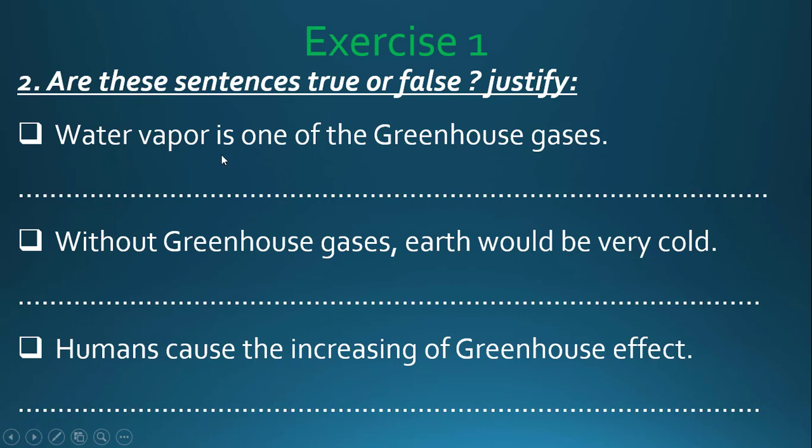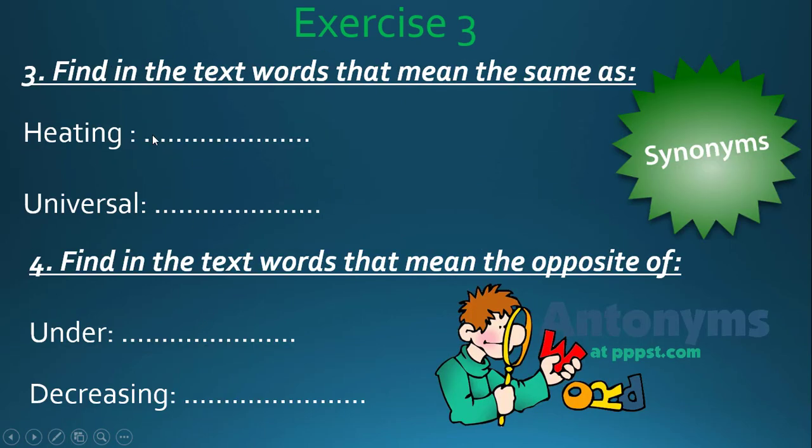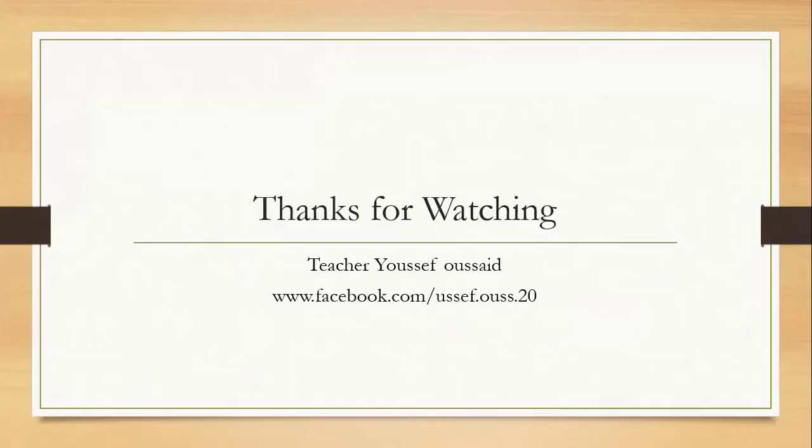You have 3 questions again. Here you have synonyms. Find in the text words that mean the same as heating, universal. And antonyms. Find in the text words that mean the opposite of, not the same as, opposite of, under and decreasing.